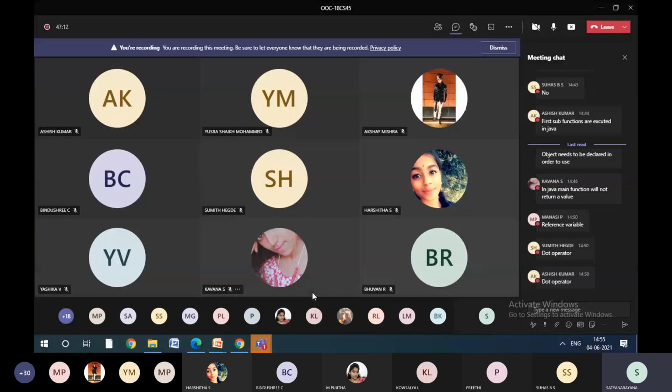Now I have one question for all of you. It is with respect to C++ also. See the variables which we are going to define in the class, whether they are public or private. The variables which we are defining in the class, whether they are public or private.